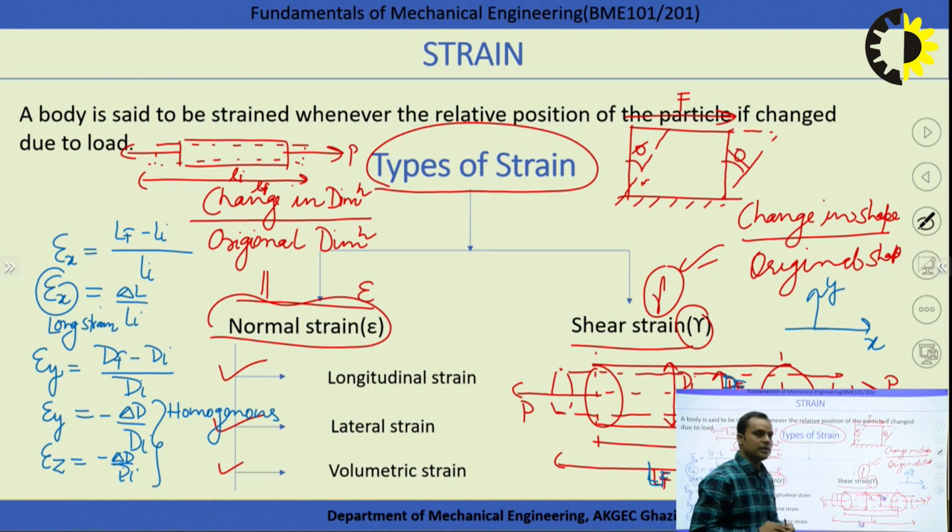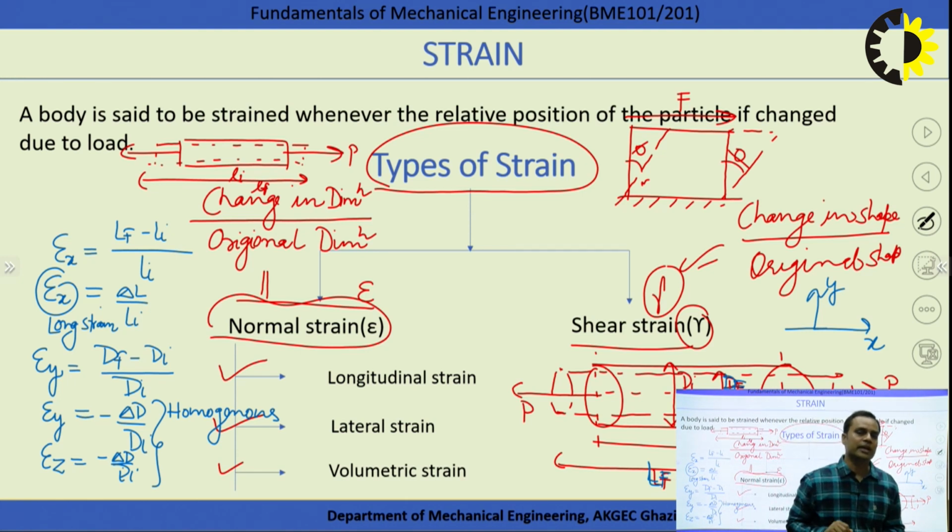So we can conclude here that longitudinal strain and lateral strain are always of opposite nature, because if I apply a tensile force, the length will increase and the diameter will decrease. If I apply a compressive force on the same object, the diameter will increase and the length will decrease.